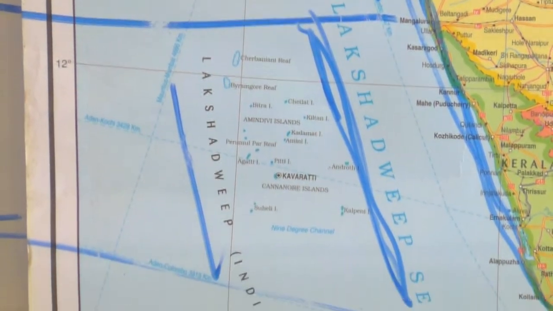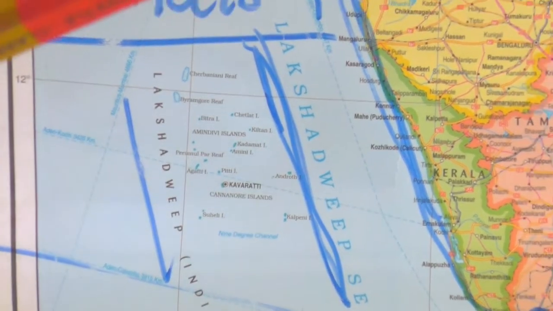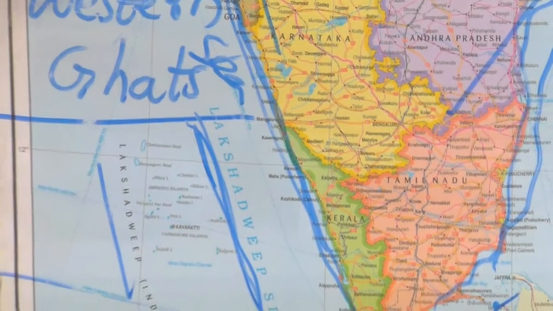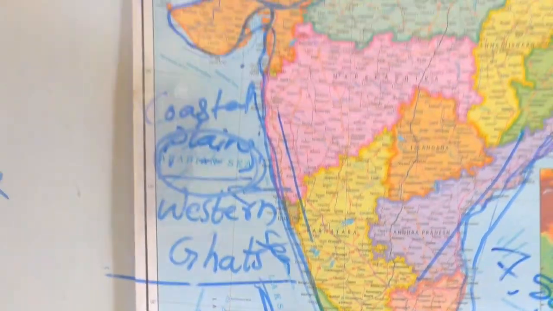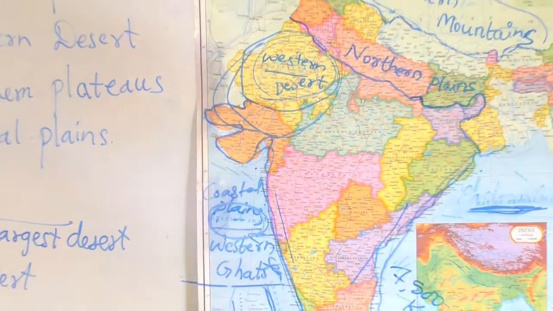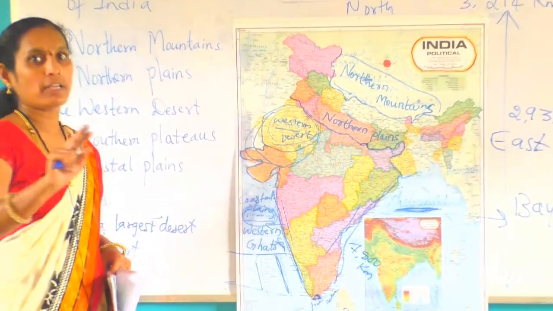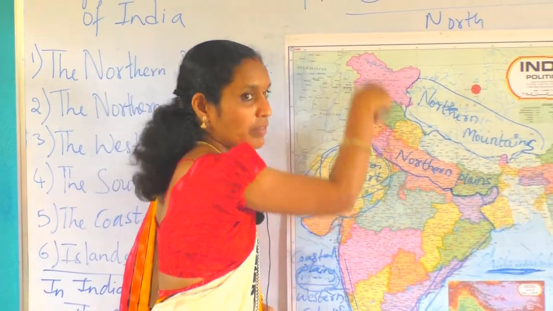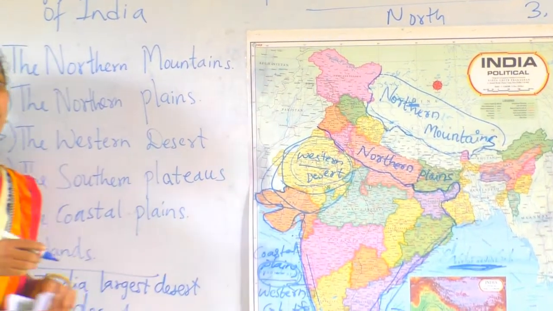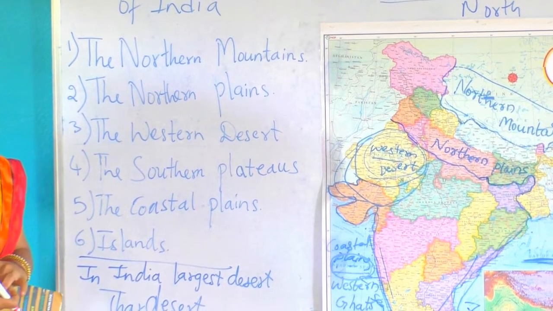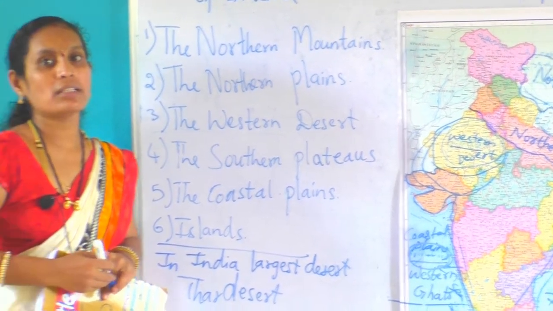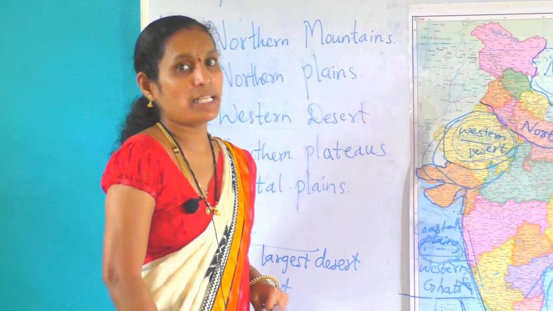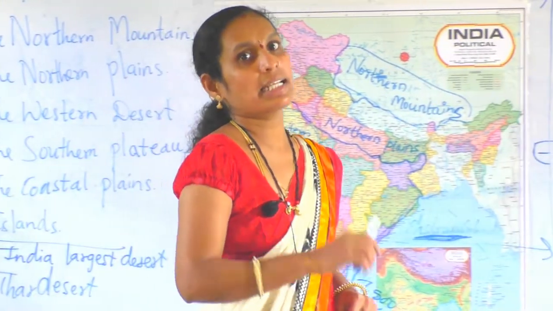Okay. Next we move for political divisions of India. This is all about physical divisions, means outer part of India. Now we go to inside part, means the political divisions. Political divisions means that is already how many states are there? 29 states are there.